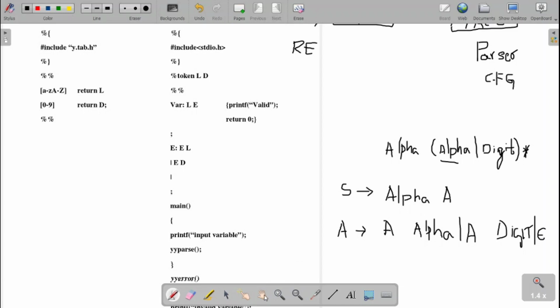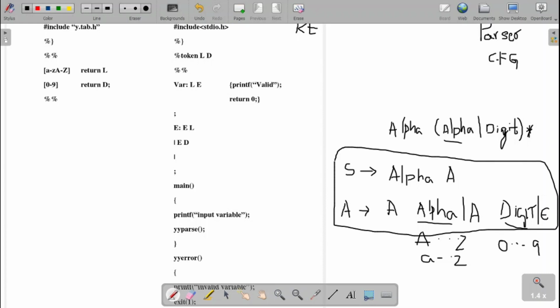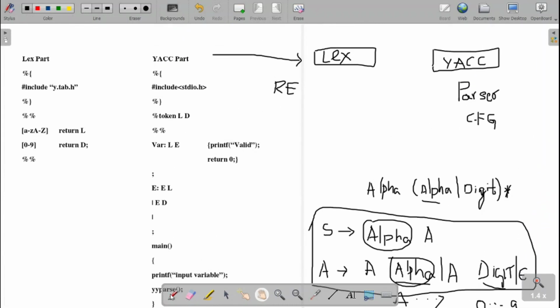The alphabet can be taken from capital A to capital Z or small a to small z, and the digit can be from 0 to 9. So this will be my grammar, which we call a context-free grammar. Here epsilon stands for nothing. These are the alphabets and the digits, so these are the tokens, the terminals which need to be identified in the lex, and those tokens are to be passed to the Yacc.